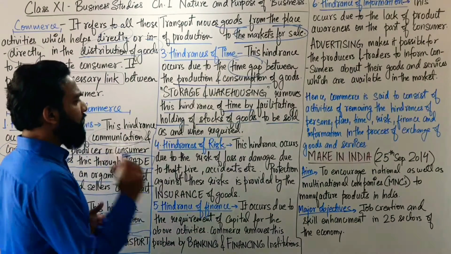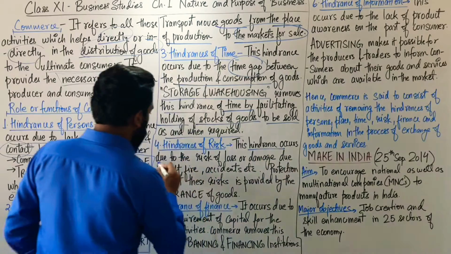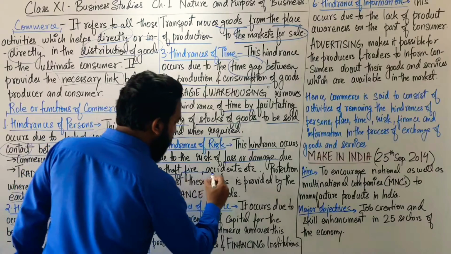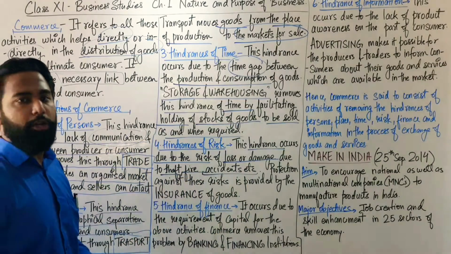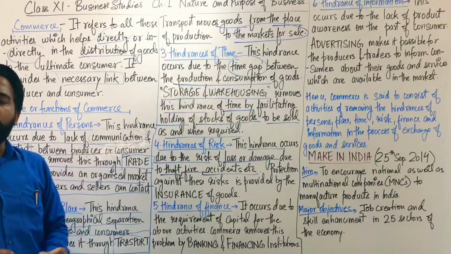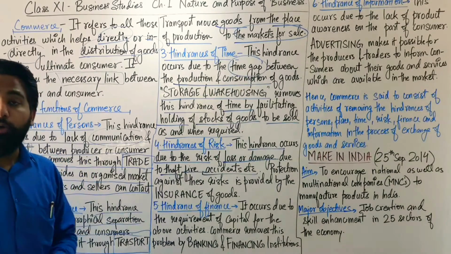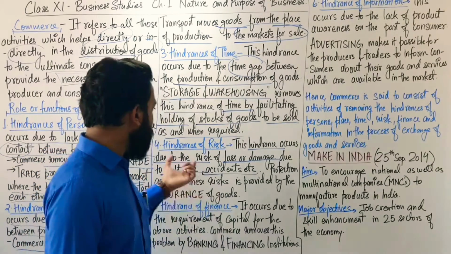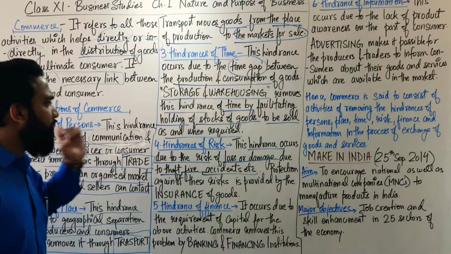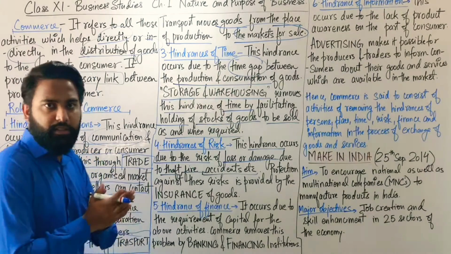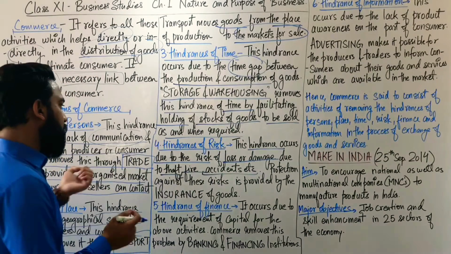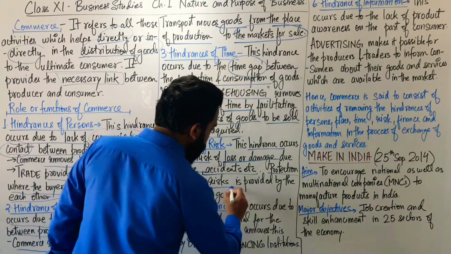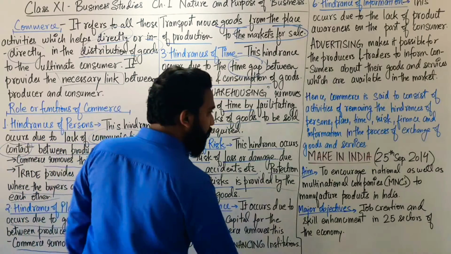Now what is this? This hindrance occurs due to the risk of loss or damage due to theft, fire, accidents, etc. I already told you there is a risk of losses and damage due to natural things, due to theft, fire, accident. All these things lead to the risk of loss or damage. Now protection against these risks is provided by the insurance of goods.